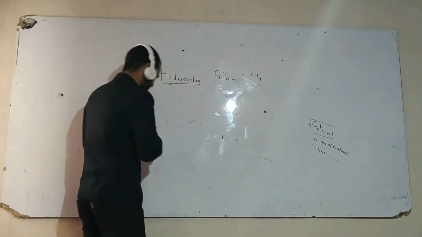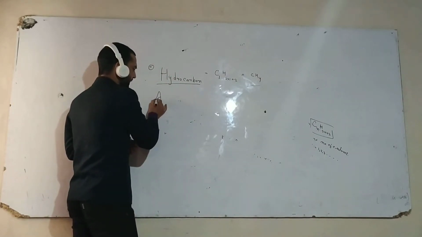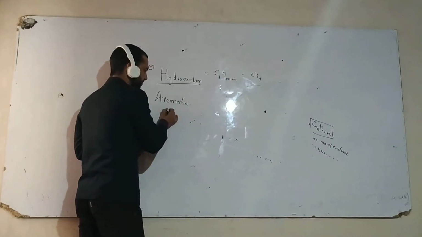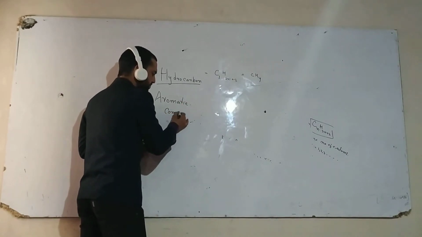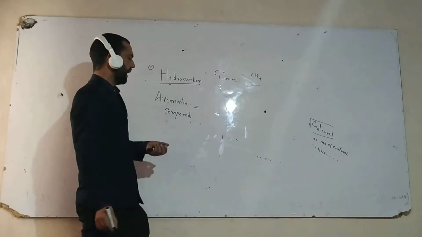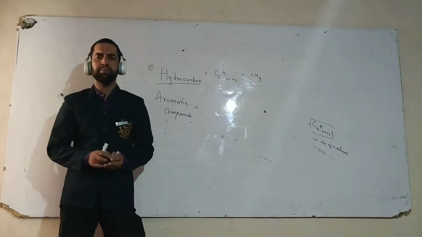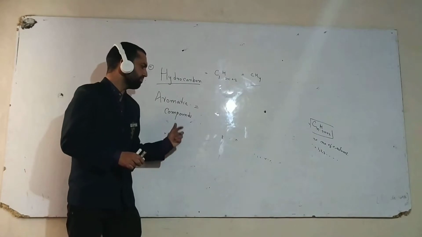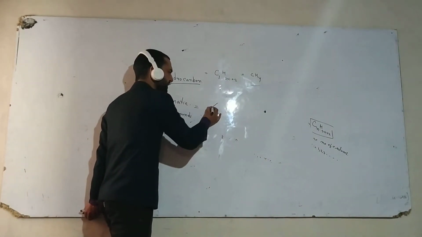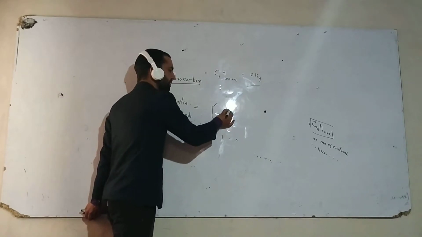The hydrocarbons which contain at least one benzene ring, these compounds are called aromatic compounds. Aromatic hydrocarbons are those compounds in which a benzene ring is present.